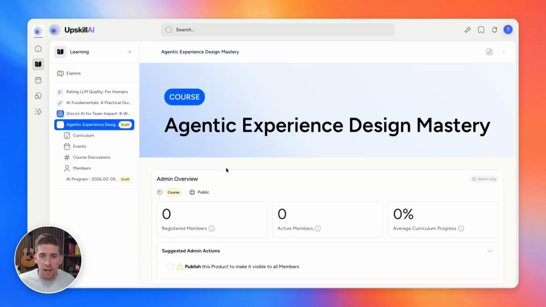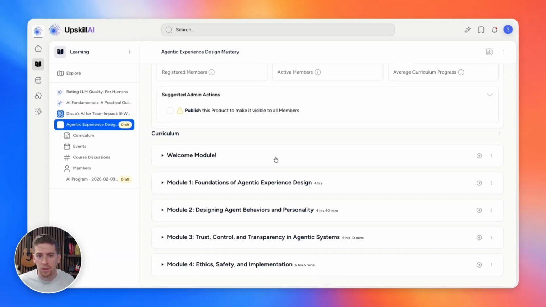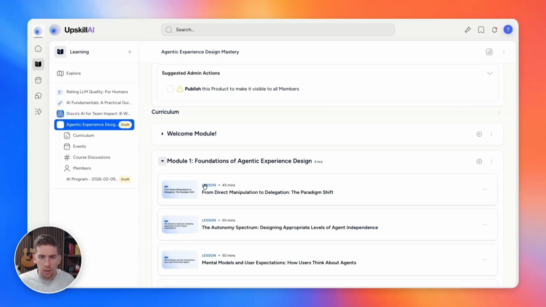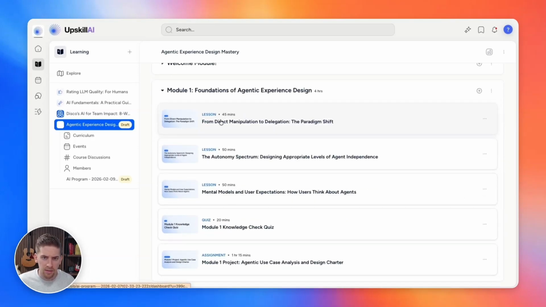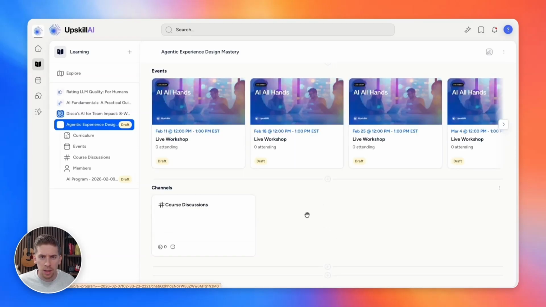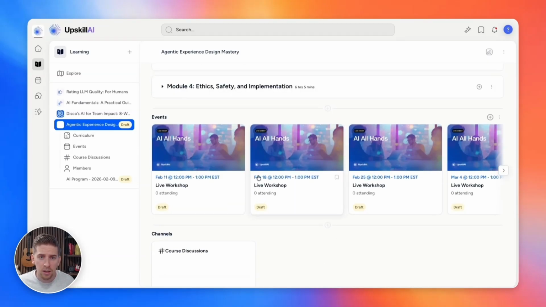When the program's all set up, you'll see that it created the program. It provided nice images for the banner, for the cover photo, and for all the individual lessons and events within the actual program itself. You can see down here, it's built out the wonderful curriculum with those 4 modules that I asked for. And if you go into each of these modules, you can see it's giving me the 3 lessons within that time duration that I asked it for, the knowledge check quiz, and the assignment. Down below, we can see other things that we added into the course, like events, channel discussions, if it's something like a social cohort-based program.